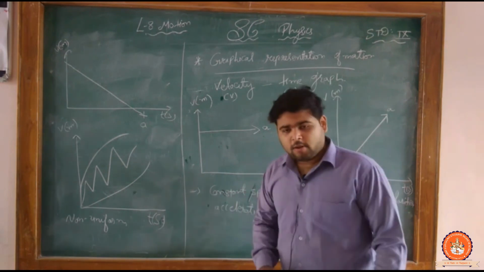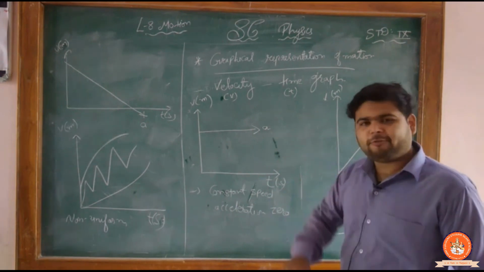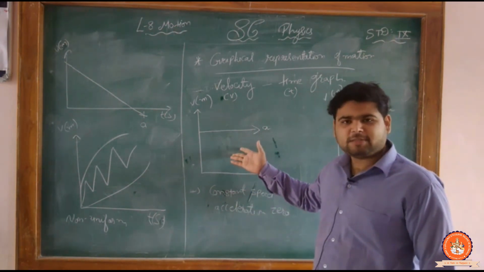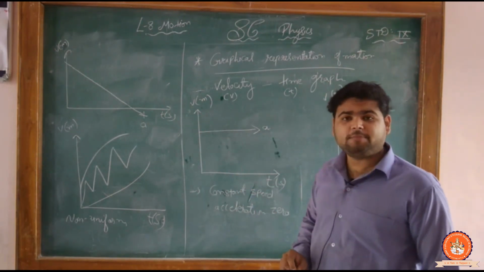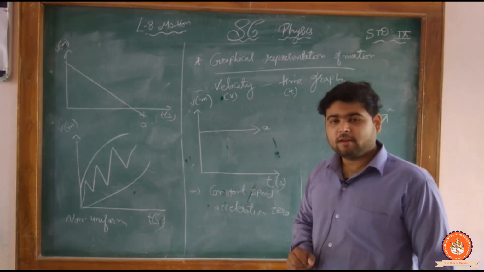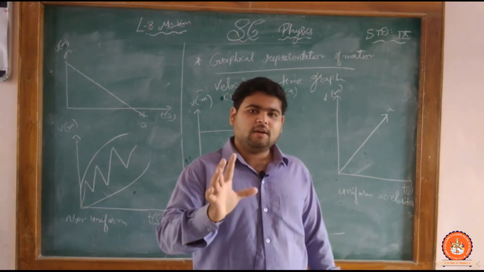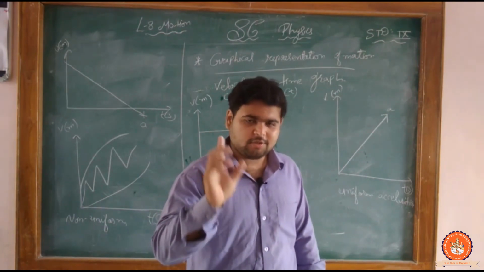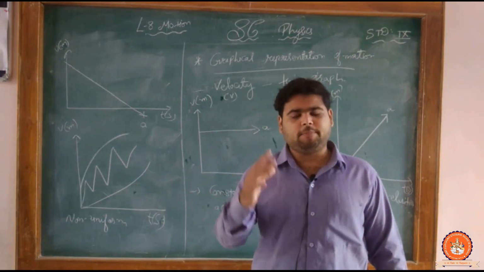But from the graph, is it possible to find the distance, or we can say the displacement, from this velocity versus time graph? Is it possible to find the displacement, or we can say the distance? Now this is the question for you, and if you are giving the answer that no, it is not possible, then your answer is incorrect. Yes, we can find how. This is the surprise for you.